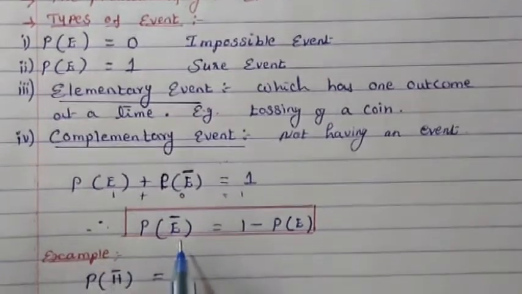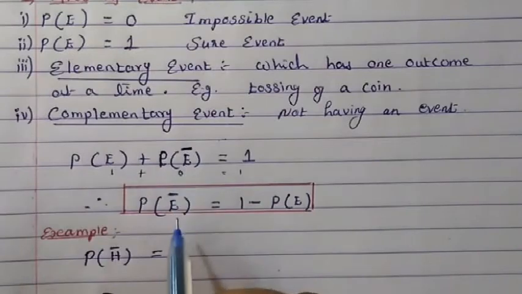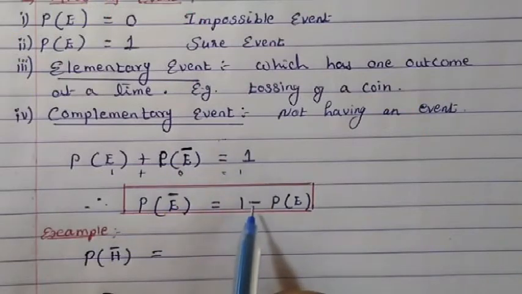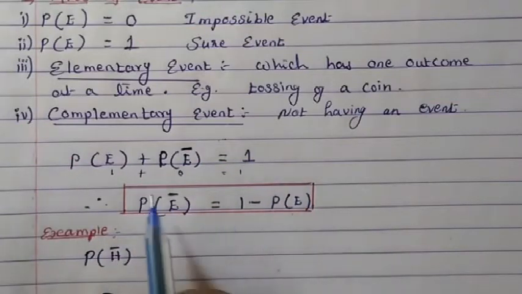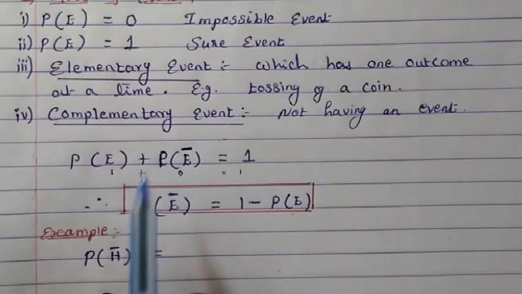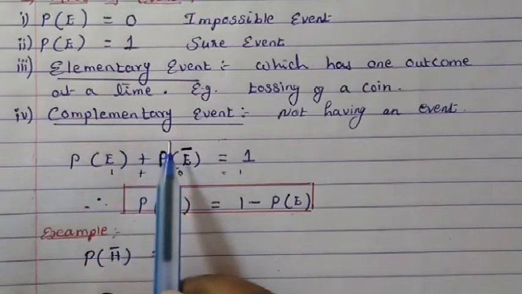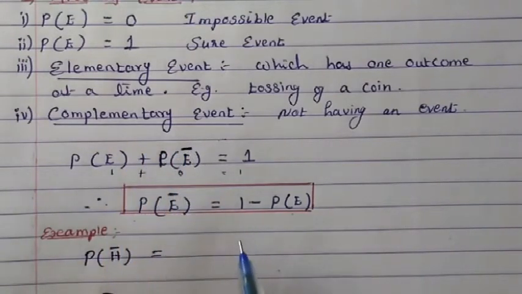Now this formula is rewritten this way. Possibility of not having the event will be equal to 1 minus possibility of the event, which comes this side, so you have to minus that. So this formula is very important. This is called complementary event.